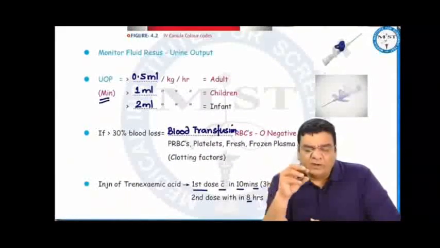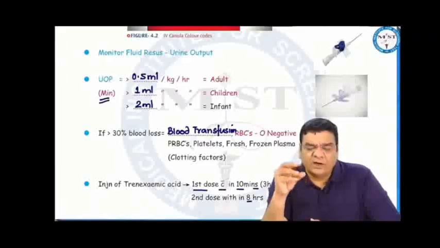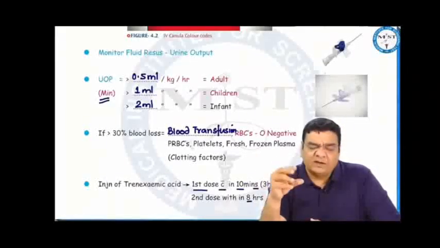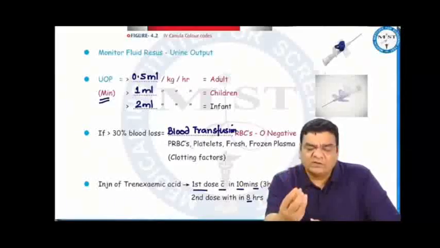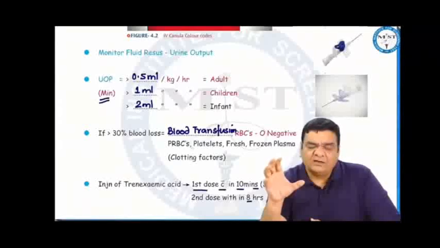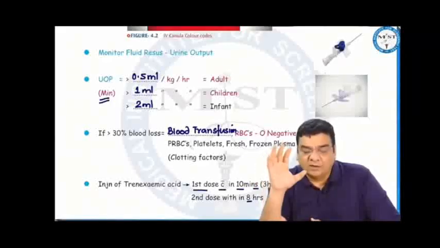Now, whatever fluid we are pumping into this pipeline, whether this fluid is sufficient or not can be assessed by measuring the urine output. If the fluid is sufficient, that means sufficient pressure is generated in the pipeline, sufficient fluid is going into the kidney, so the kidney would be excreting sufficient fluid out. That means the urine output should be normal.